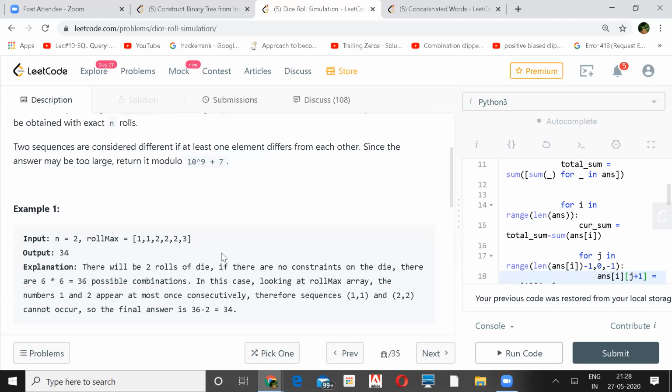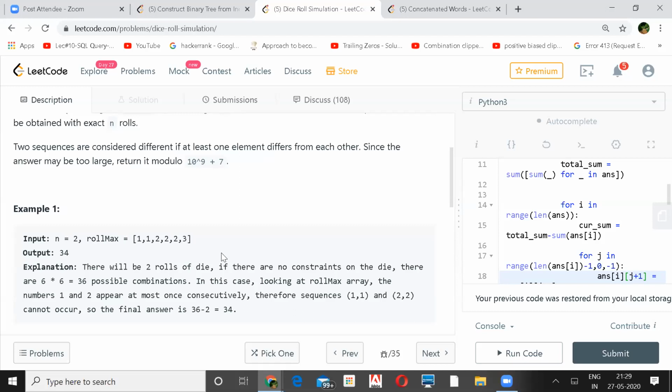So in example 1, if we have n equal to 1, you will have a die rolling 1 1 1 1, right? So you can roll 6 times if you had only n as 1, correct?